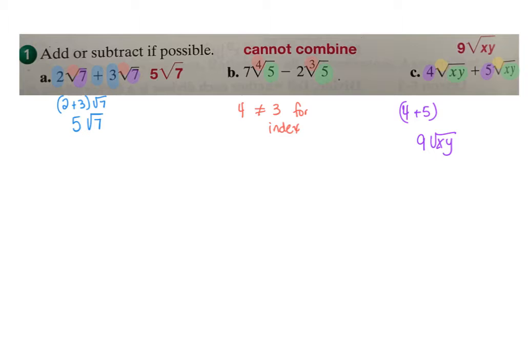So if I look at the first one, I have 7s on the inside, yes. And I have indexes of 2, yes. So I can combine the 2 and the 3. 2 plus 3 is 5, so I have 5 square root of 7. For this one, my 5s are the same, but I have a 4 and a 3. My indexes are not the same, so I cannot combine those. That is my answer. For this last one, x and y on the inside, x and y on the inside. Index of 2, so I can add my 4 and 5, giving me 9 square root of xy.